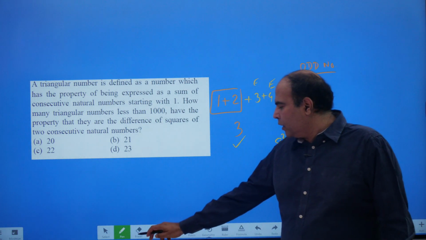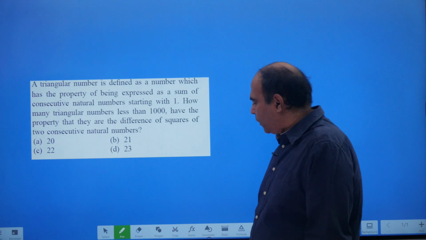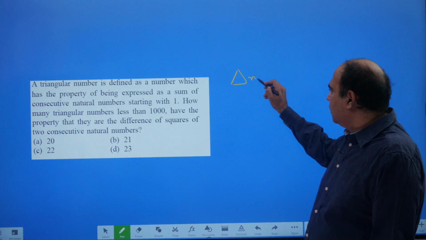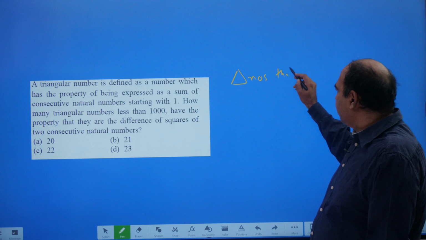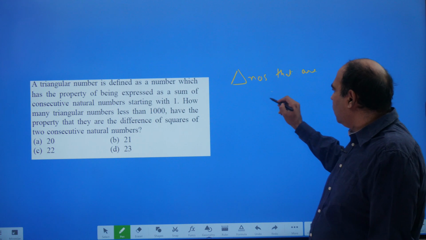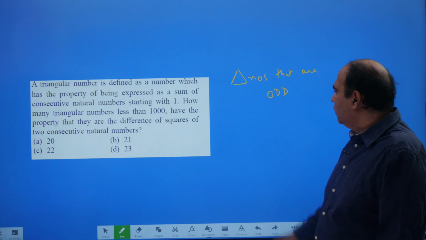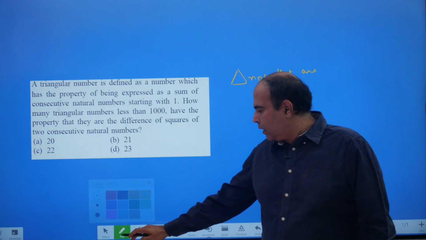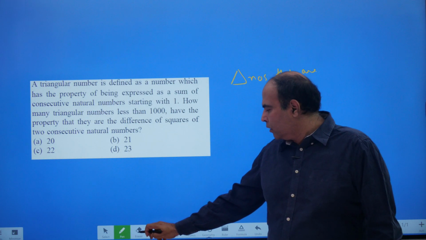I mean, the question changes. If you realize the logic now, the question has changed to, you want triangular numbers that are odd. You're looking for triangular numbers that are odd. So how many triangular numbers are odd is what the question is.